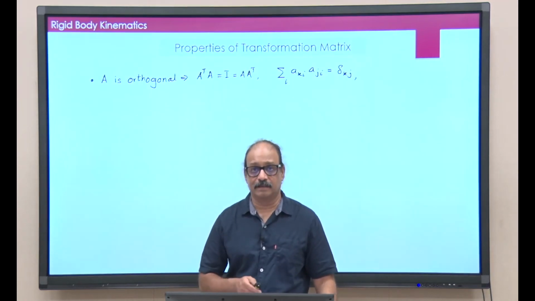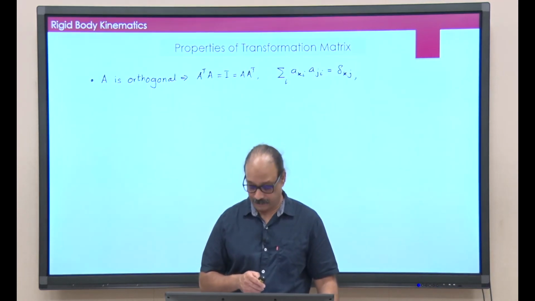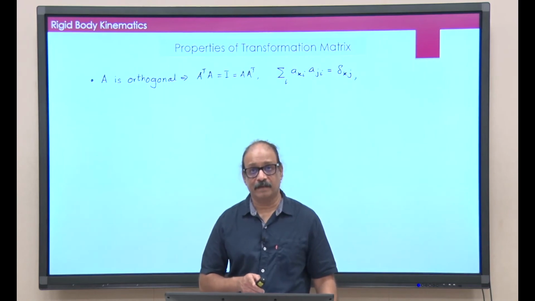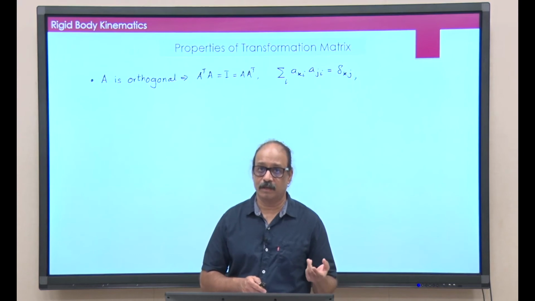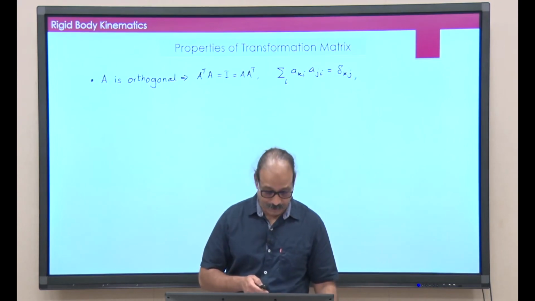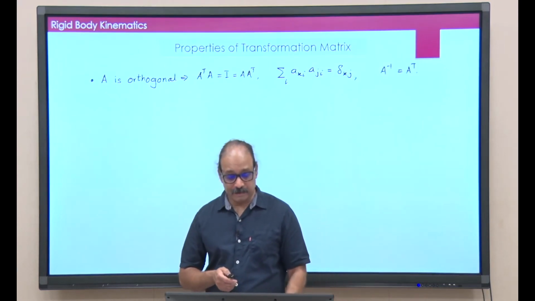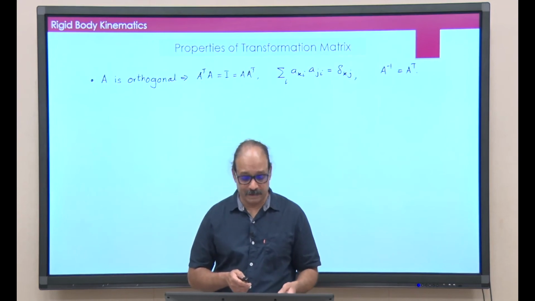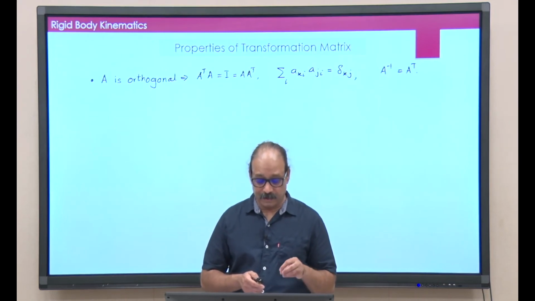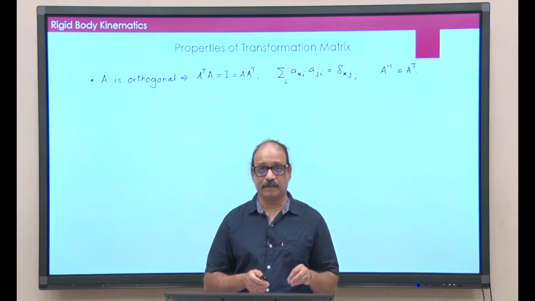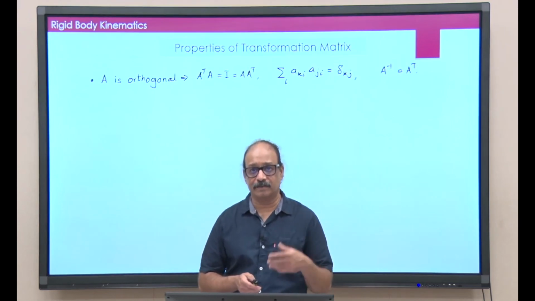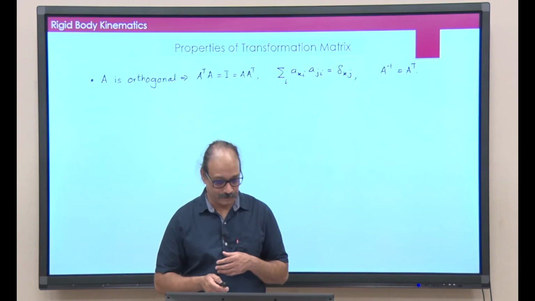And these are the equations we wrote earlier. These come from the fact that i prime, j prime, k prime are mutually orthogonal unit vectors. And you can also write this slightly differently. If you look at A transpose A equal to identity, that also means that the inverse of A must be A transpose.